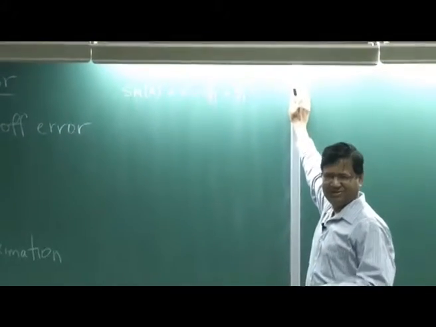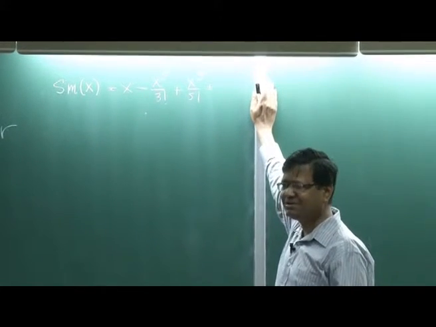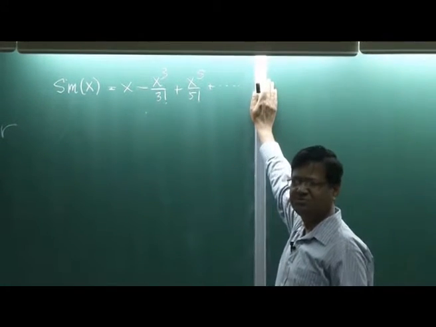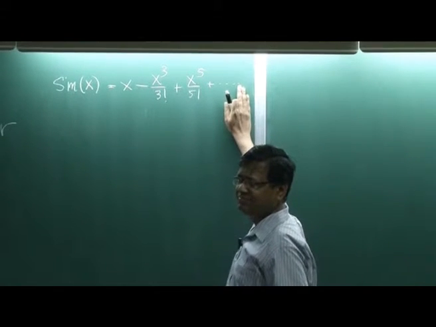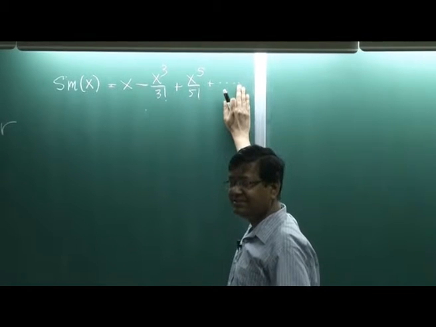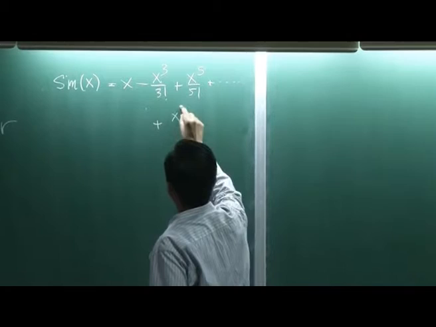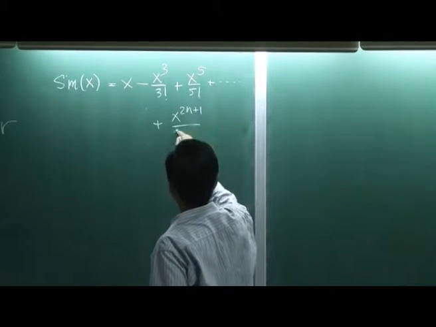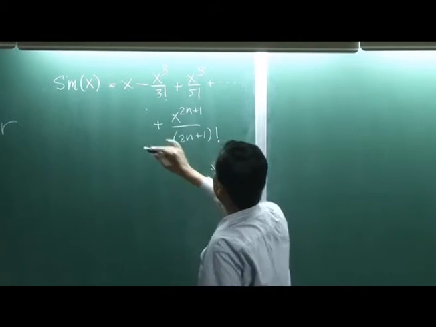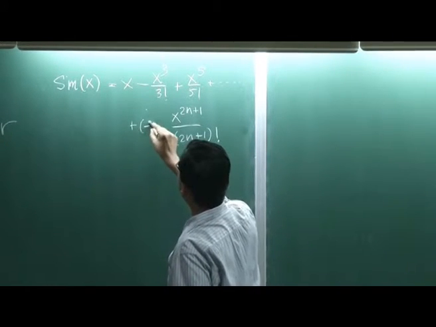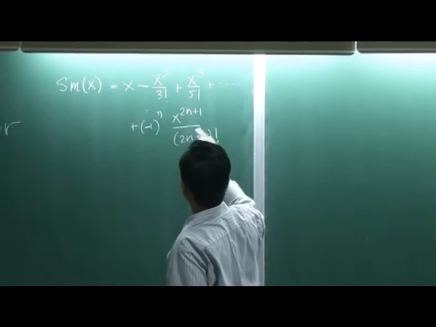So this will be some loop. There are some clever tricks, but most of the time it is just a simple implementation of series. Now this series I will truncate somewhere, but as soon as I truncate, there is error, right? Suppose I truncate at x to the 2n plus 1 by 2n plus 1 factorial, with the sign depending on whether n is odd.